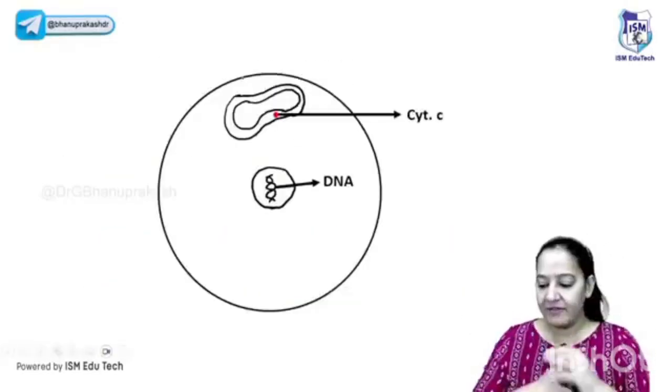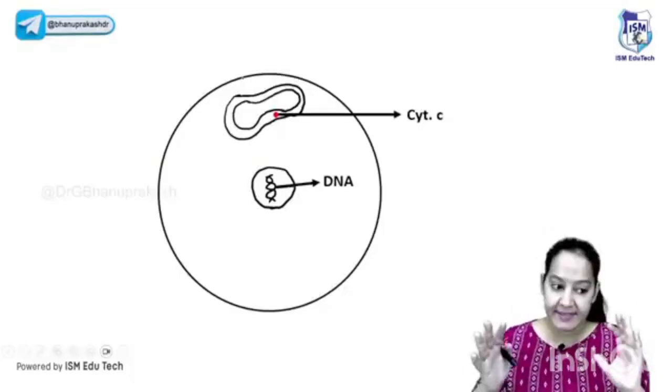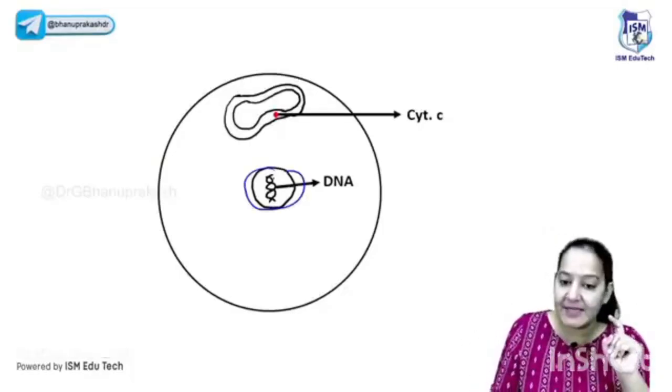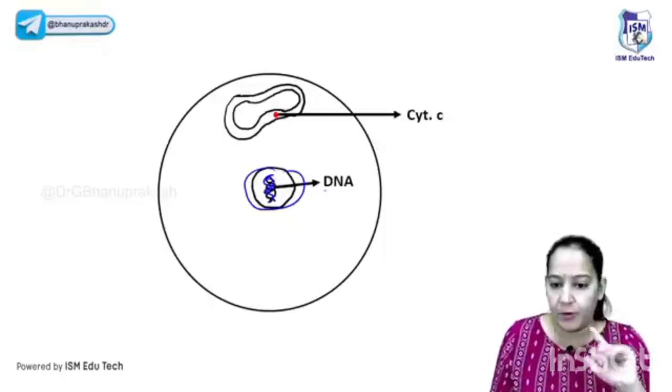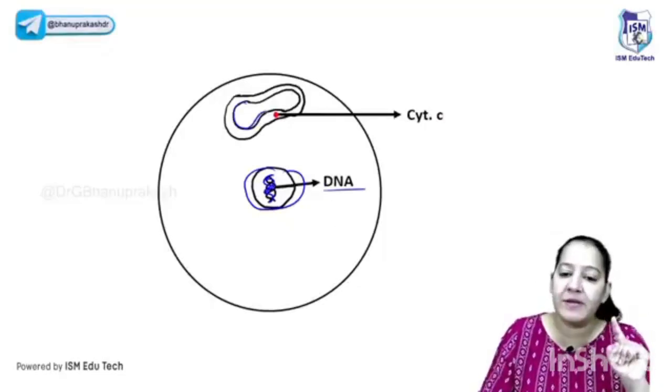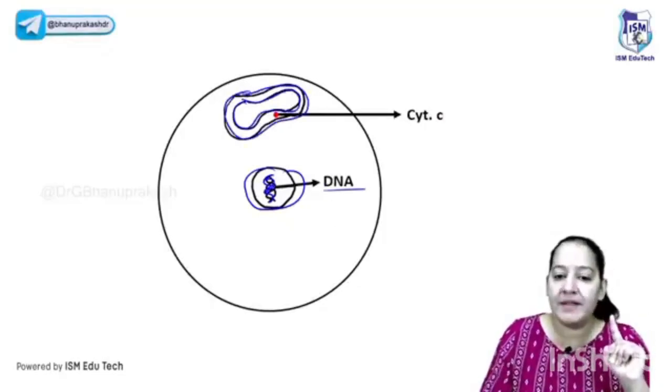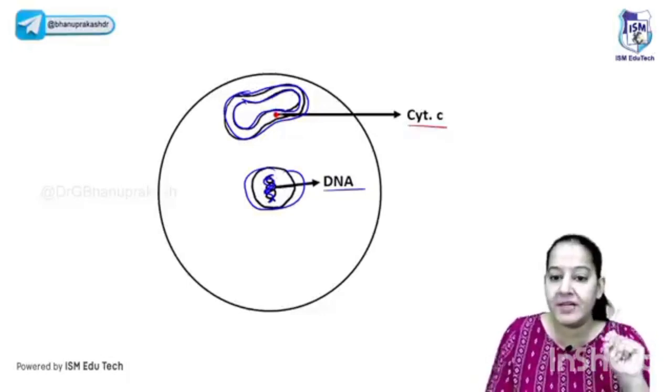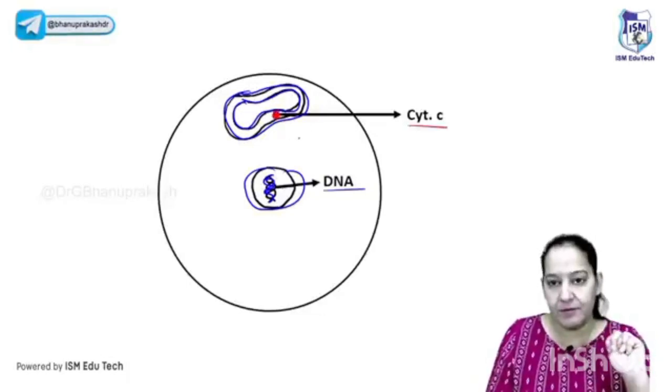Here, can you see a cell in front of you? Yes, you all can see a cell. Inside the cell, you can see the nucleus, and inside the nucleus, you can see the DNA. This is the DNA. It is intact till now, there is no problem. It's a healthy DNA. You can see the mitochondria, the two membranes of the mitochondria, the inner membrane and the outer membrane. Between the two membranes of the mitochondria, there is a protein known as cytochrome C.